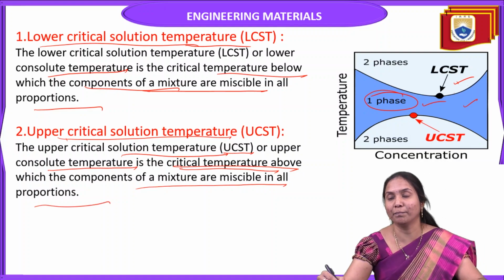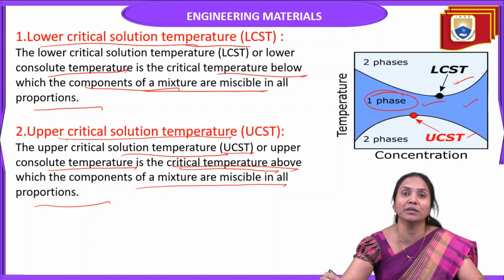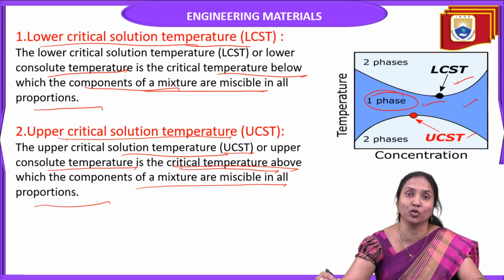So above the upper critical solution temperature, the mixture is miscible in all proportions, meaning a homogeneous, single-phase system is formed.